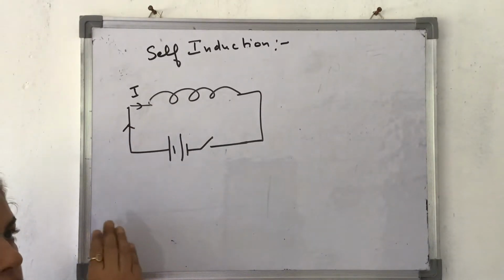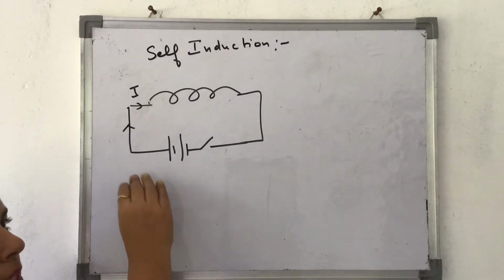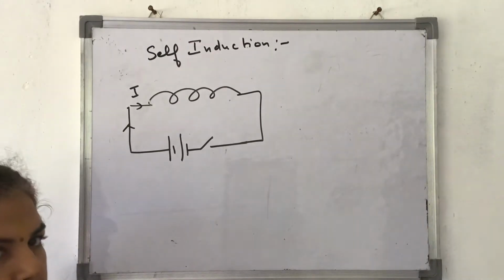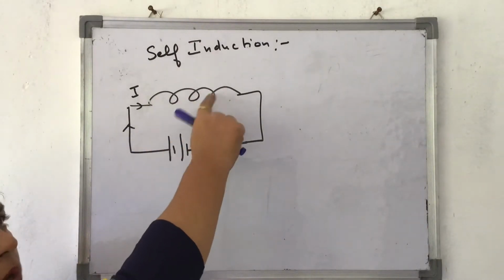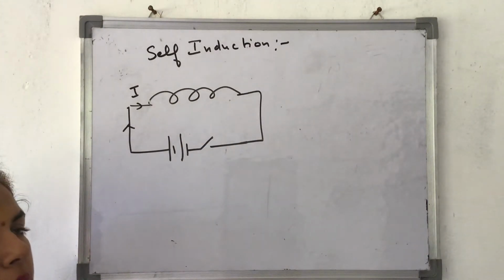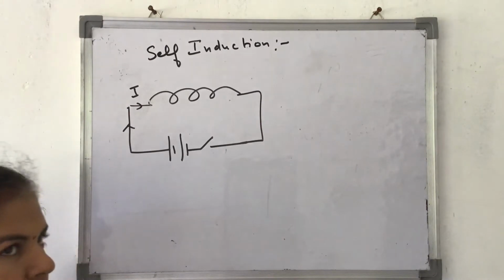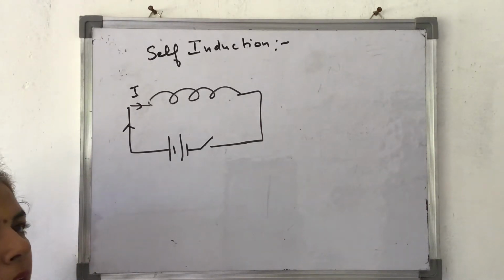Initially, the current was zero. It will take a few moments for this current to increase and attain a constant value. That means at that stage, the current is not constant, it is changing. Since the current is changing, the magnetic field across this will also be changing. As a result, magnetic flux will change. Since this magnetic flux will change, it will produce an induced EMF in the opposite direction.